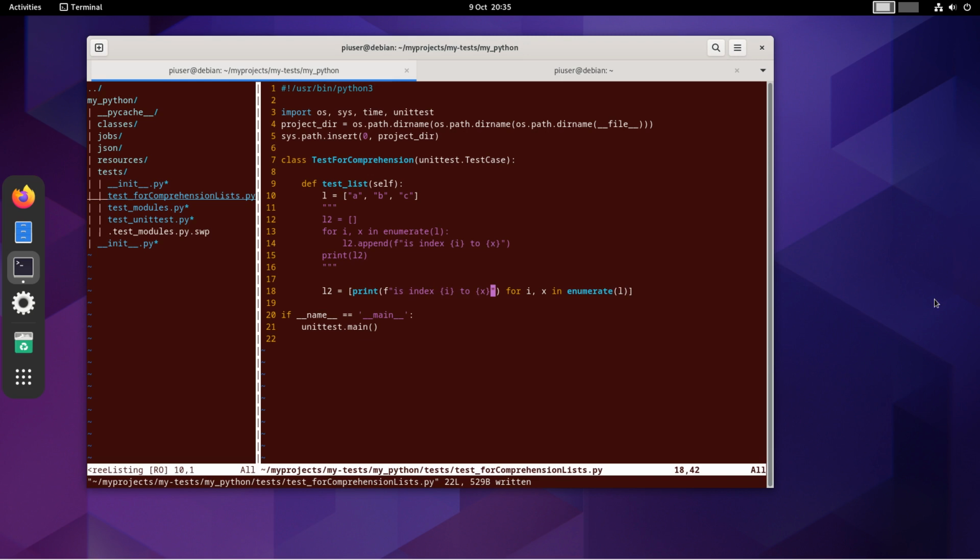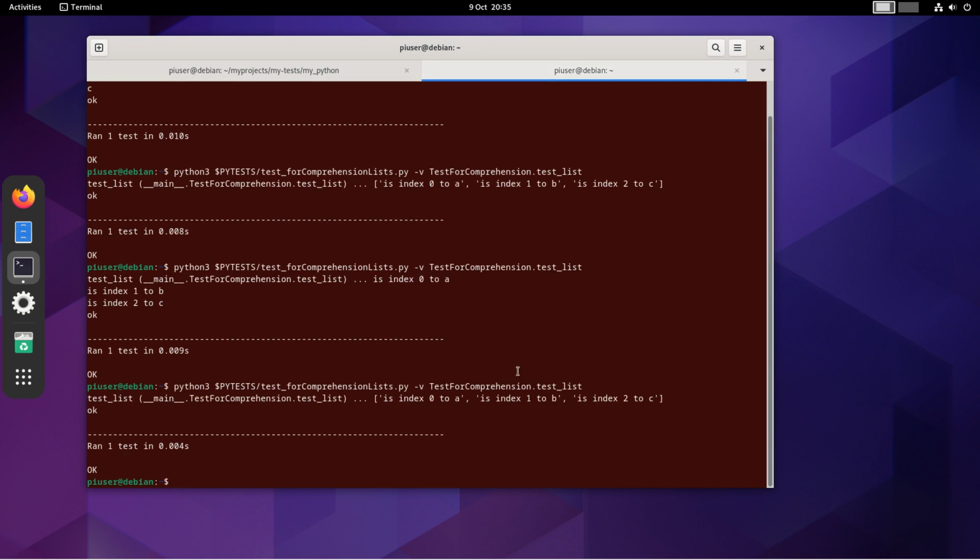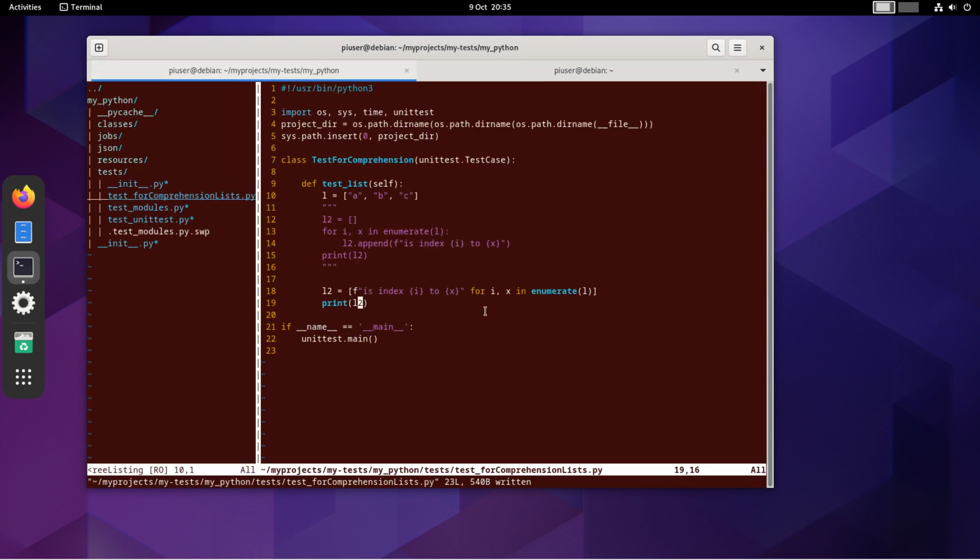With that data I can save it as well, and I can print out the new list. And then here we have it, exactly what we did over here. We can now do it this way, and this is a much cleaner, nicer way to work with lists, just using for comprehension.